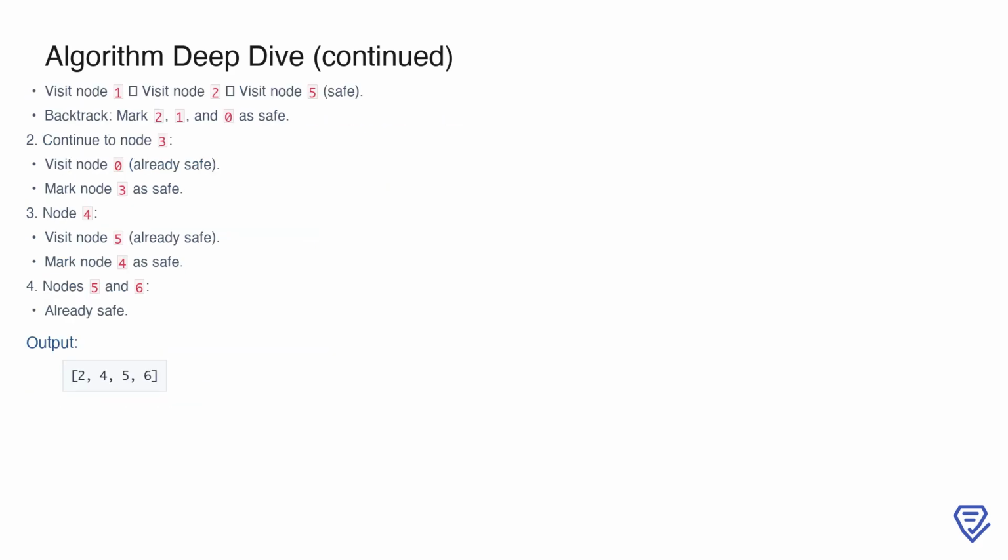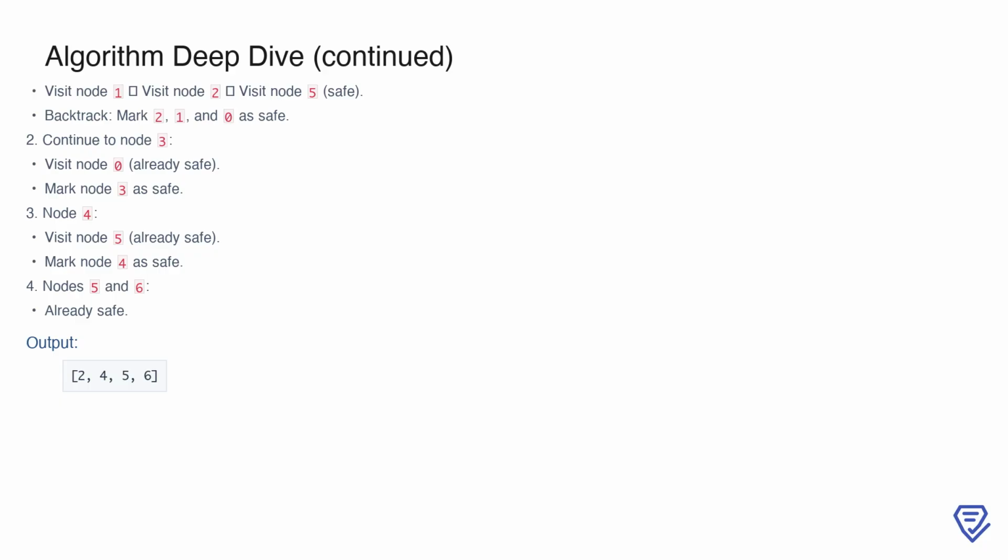From 0, we visit node 1, then node 2, and finally node 5, which has no outgoing edges. Since node 5 is terminal and doesn't lead to a cycle, we mark it as safe and backtrack. Now, we confirm that nodes 2, 1, and 0 are also safe, as they do not lead to any cycles. Next, we move to node 3. From 3, we visit node 0, which is already marked as safe.